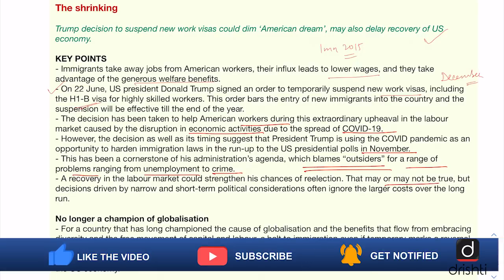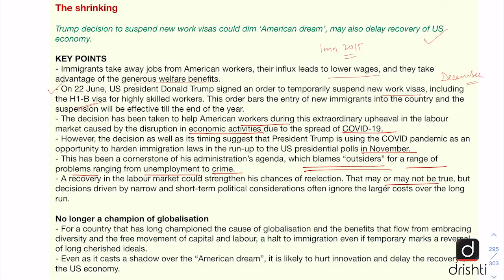But this may or may not be true because decisions driven by narrow and short-term political considerations often ignore the larger costs over the long run. And the US economy has been a beneficiary of these work visas, which has allowed the talent from all over the world to come and make the American dream come true for themselves as well as for the American economy. And this has led to innovation and American companies being number one in the world in technology field. But with such protectionist actions, US is only going to harm itself and its economy.